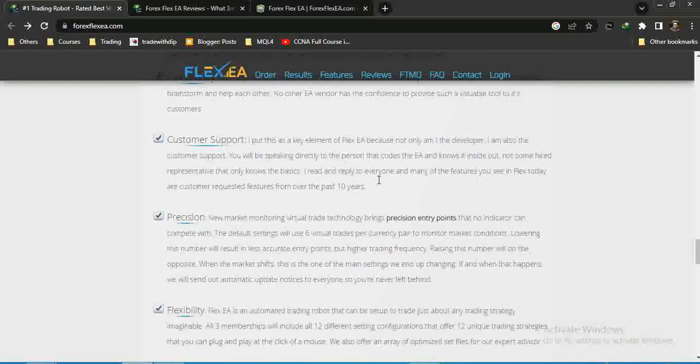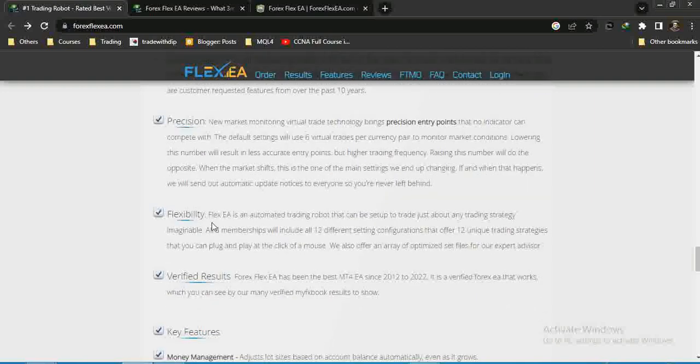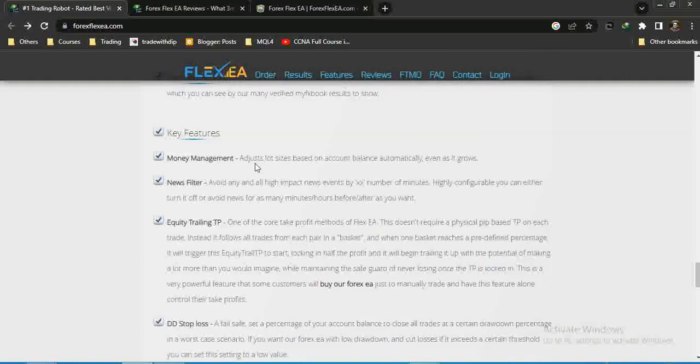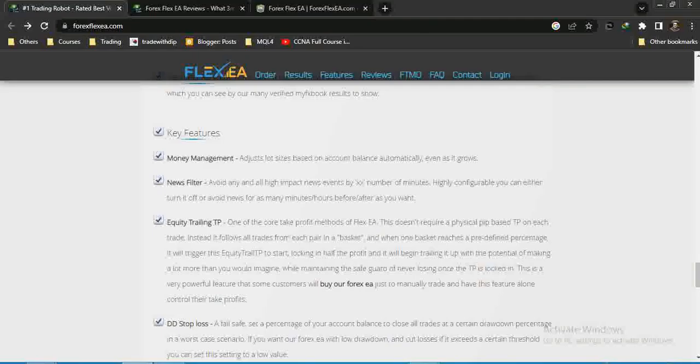and you will get a community. Their support is awesome. They've been in the market for the past 10 years. Flexibility, verified results. You will get the money management and the news filter. I can show you that. See, the news check is all right, and no more events. If there is any news, you will get the news here.